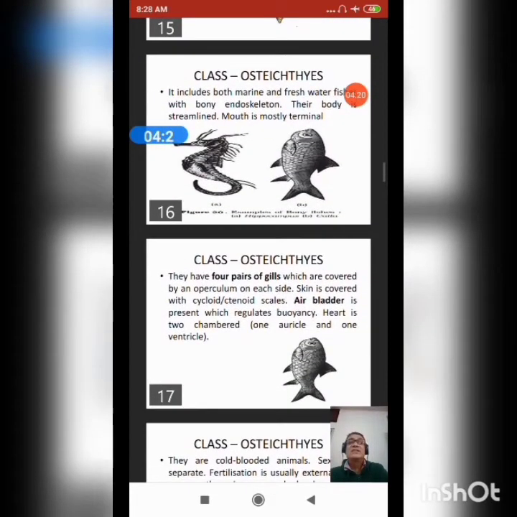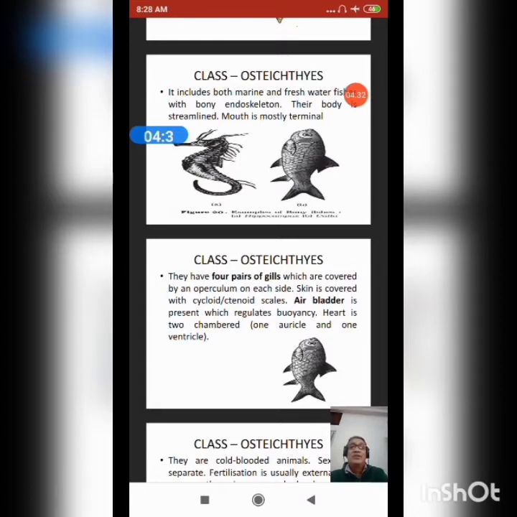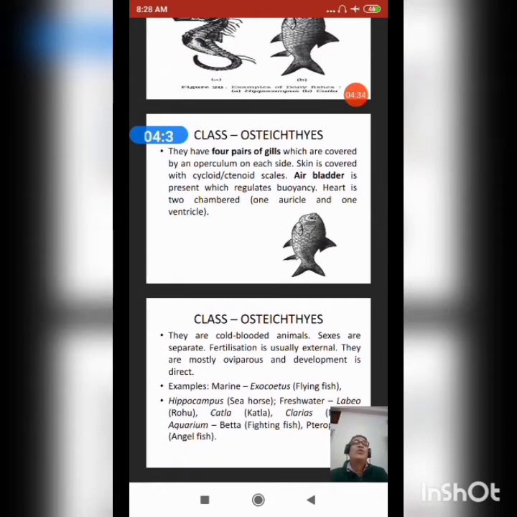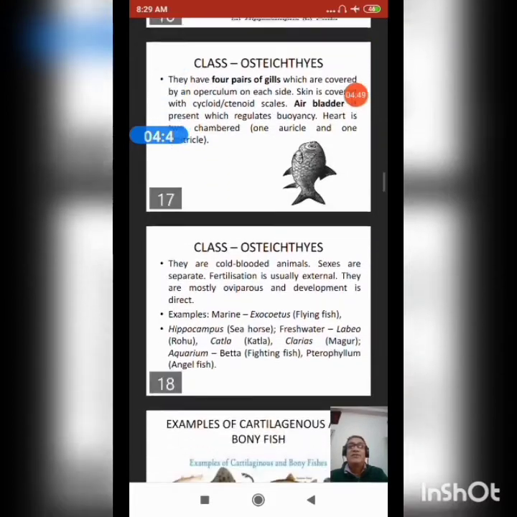Now we will discuss class Osteichthyes, that means bony fish. It includes both marine and freshwater fishes with bony endoskeleton. Body is streamlined. Mouth is mostly terminal. They have 4 pairs of gills covered by an operculum on each side. Skin is covered with cycloid and ctenoid scales. Air bladder is present, which regulates buoyancy. Two chambered heart, 1 auricle and 1 ventricle.